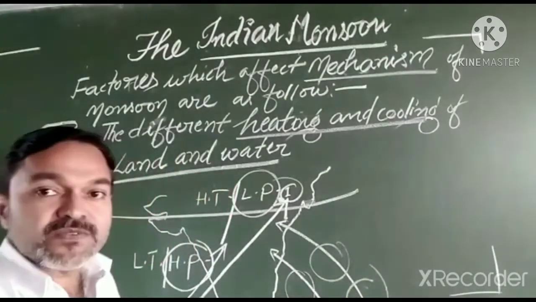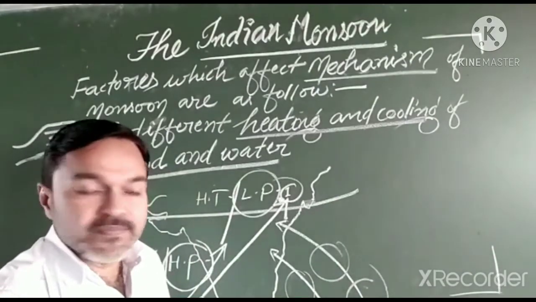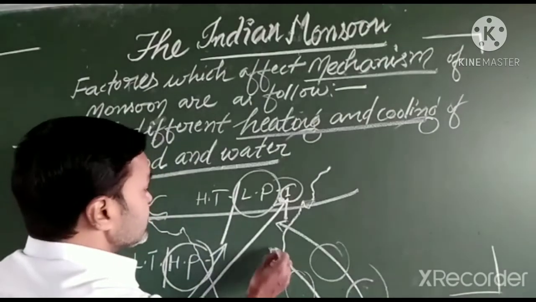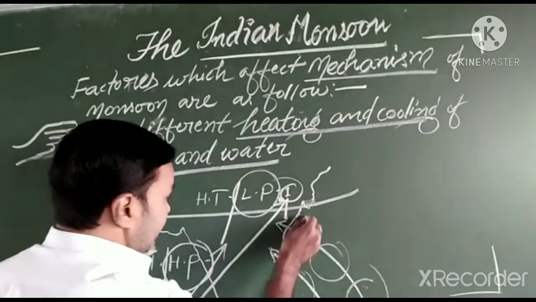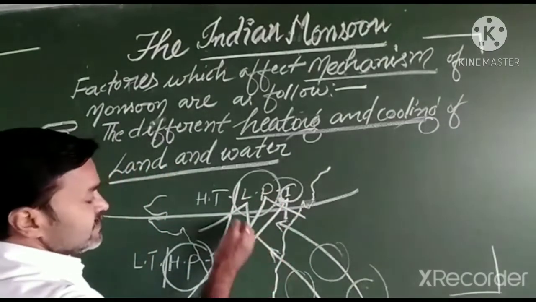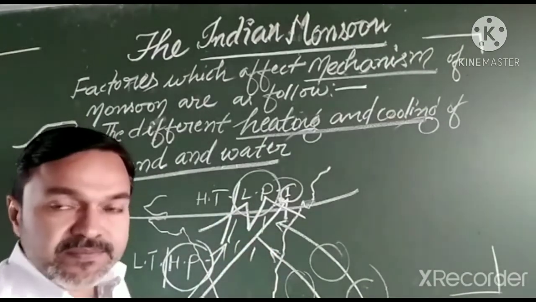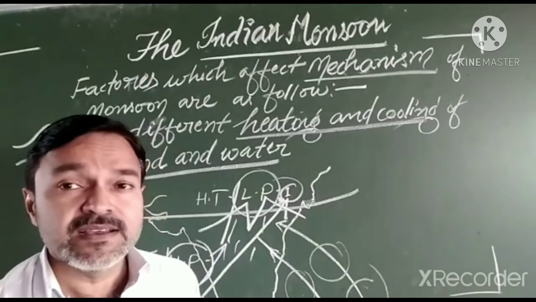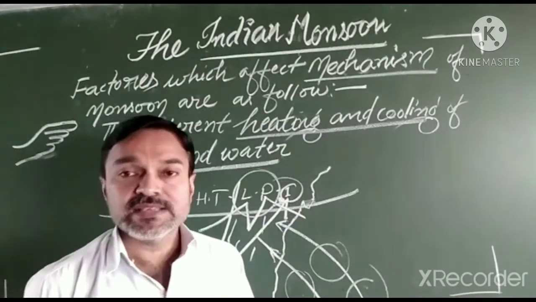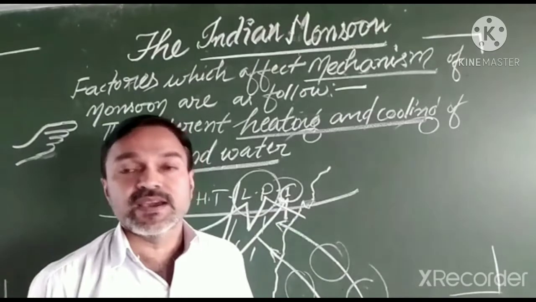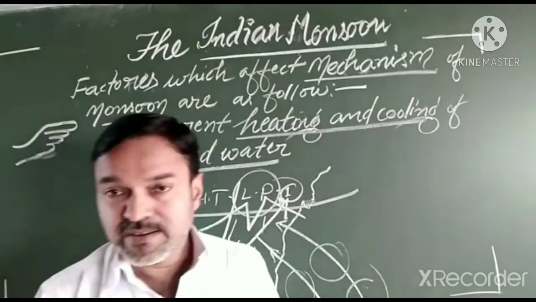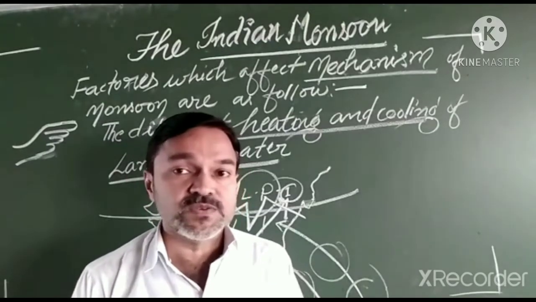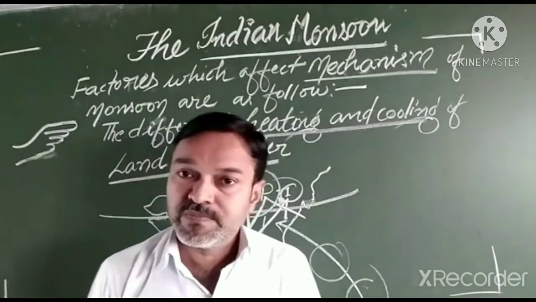They take moisture from the water bodies of the ocean, and this moisture is carried by winds known as monsoonal winds. When it strikes any mountain, the same area receives either a few amounts of rainfall, a moderate amount of rainfall, or a high amount of rainfall. We can say it totally depends on the intensity of the winds. If the winds carry more and more moisture, then the area is going to receive a high amount of rainfall.